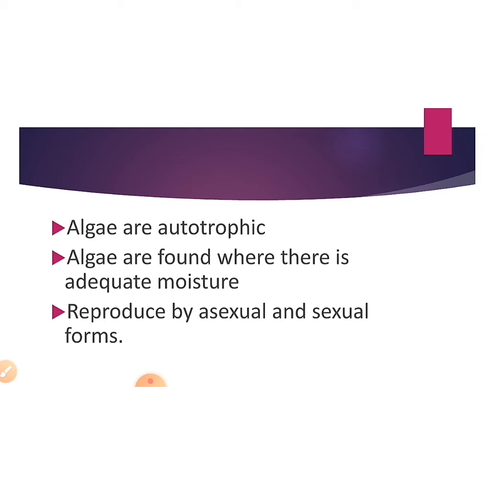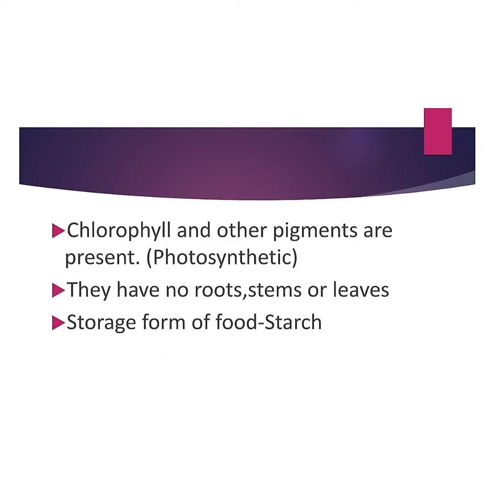Algae are found where there is adequate moisture. Actually, algae love moisture. Where moisture exists, algae can grow easily. Algae reproduce by asexual and sexual forms. Actually, algae reproduce by three types of forms, but here I mention only two, asexual and sexual forms. By asexual forms, algae reproduce by forming spores, and in sexual forms, algae reproduce by forming a zygote.